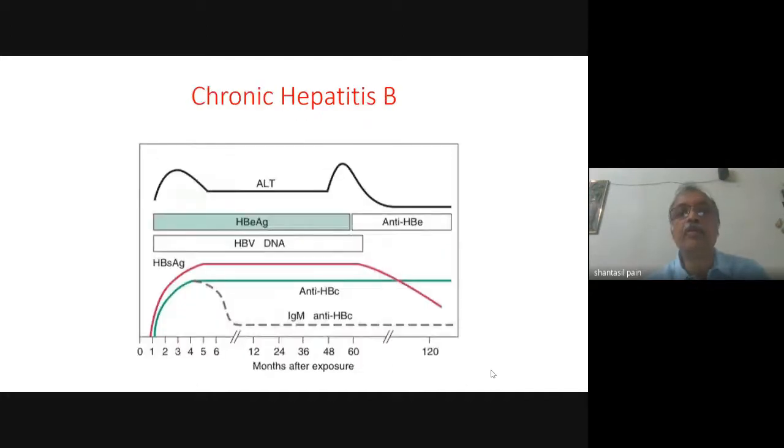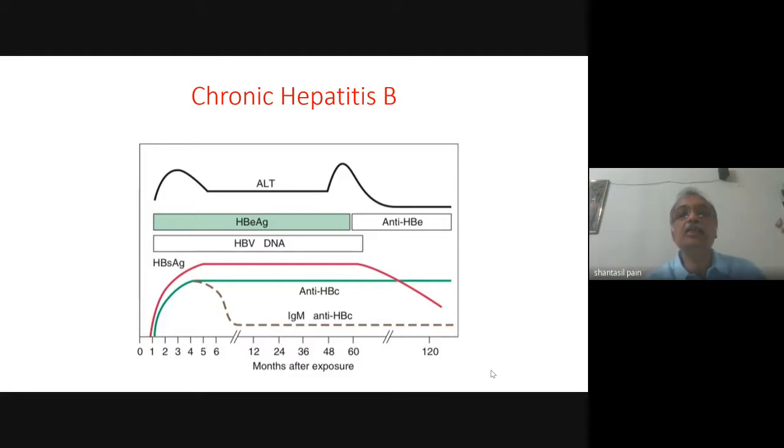Now, in contrast, look at chronic hepatitis B. Here, the hepatitis B surface antigen persists beyond 6 months. The hepatitis core antibody is usually IgG type. The hepatitis B surface antibody is usually absent, or if present, it is present in low titer.